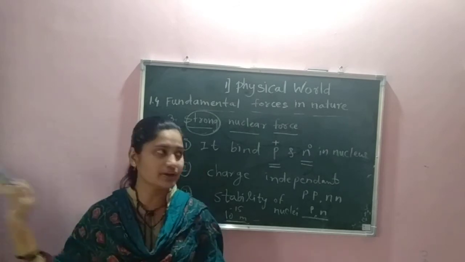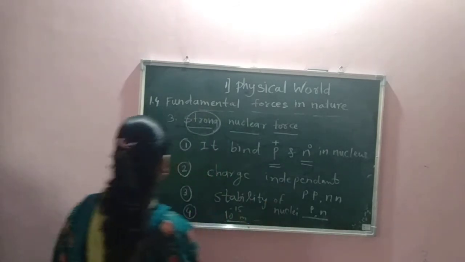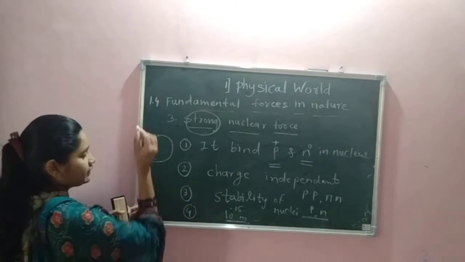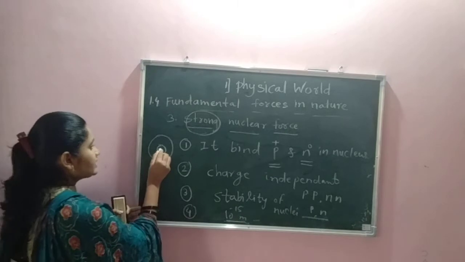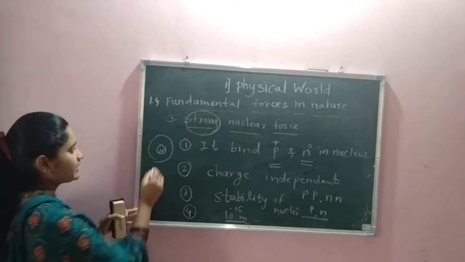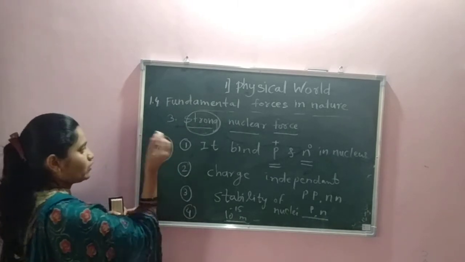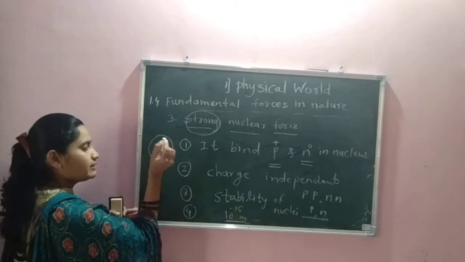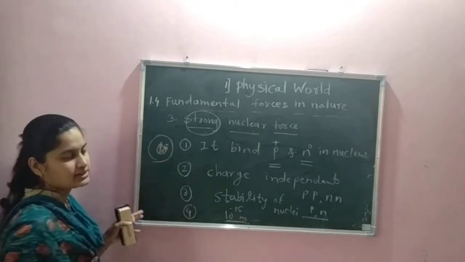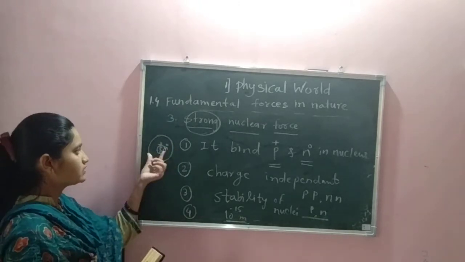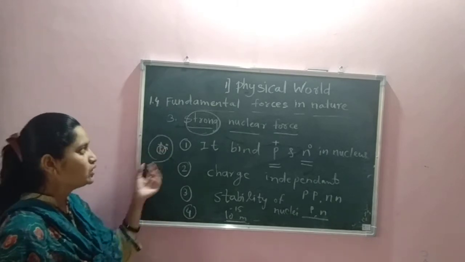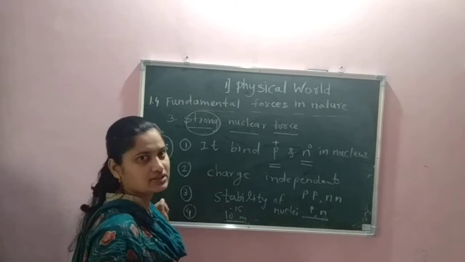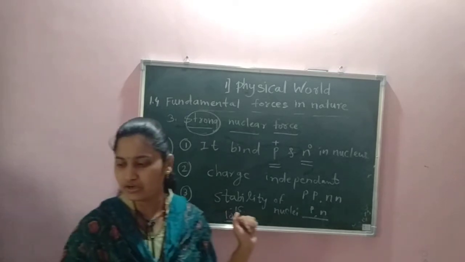You already know the structure of the atom. At the center the nucleus is present, and inside the nucleus the proton and neutron are present. Proton has a positive charge, neutron is chargeless. The strong nuclear force binds the proton and neutron in a nucleus.